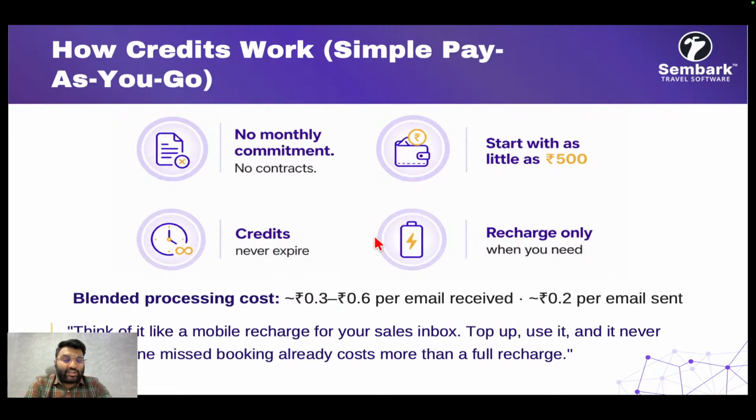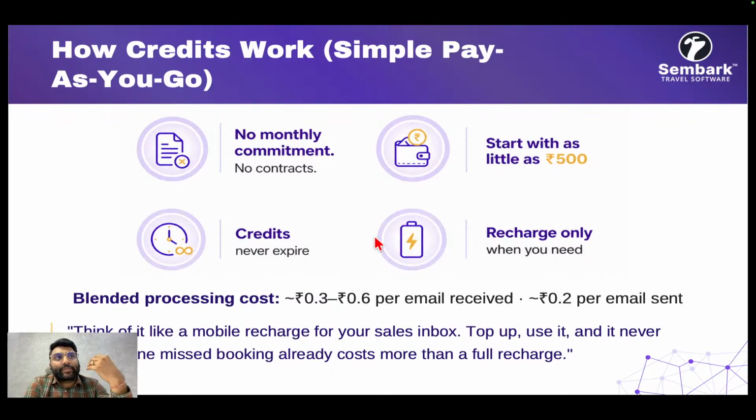Now, how does this work? There are no monthly commitments, no contracts, right? It's self-recharge based because it's third-party AI services. You can start with as little as 500 rupees, and these are non-expiry credits, right? So you only recharge when you need. The cost would be somewhere around 0.25, 0.3 paisa to 0.6 paisa per email received.